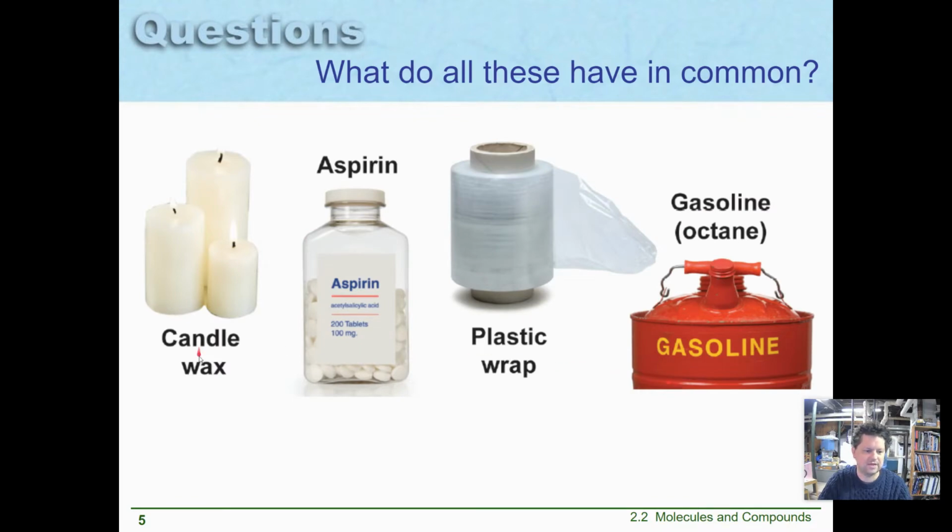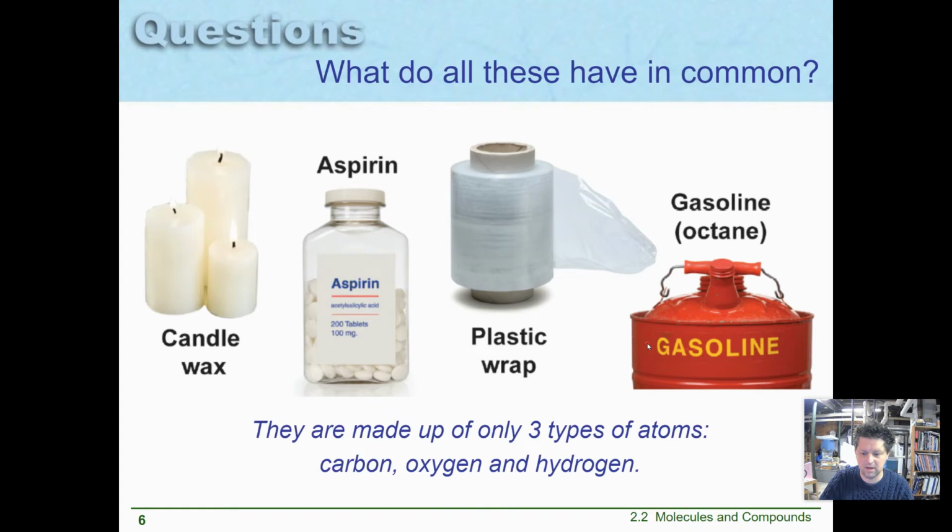What do you suppose these 4 things have in common? Candle wax, non-toxic, soft, melts easily. Aspirin, a hard, crunchy tablet with the ability to make me feel less pain. Plastic wrap, somewhat stretchy, see-through. And gasoline, a very explosive liquid. All 4 of these things are made of just 3 kinds of atoms: carbon, oxygen, and hydrogen.